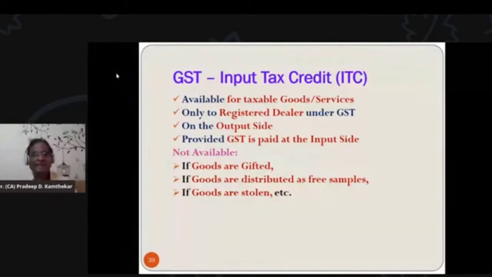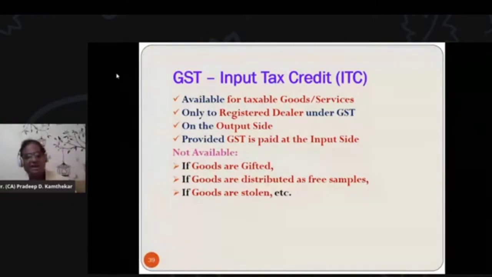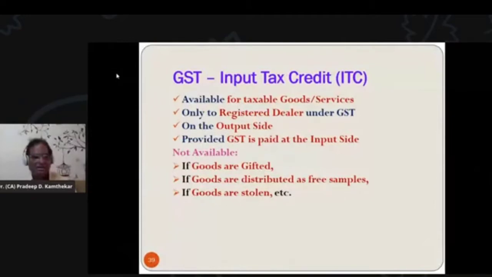So what is input tax credit? Input tax credit is the GST paid on the purchases of taxable goods and services, which can be availed as a deduction from the GST payable on the supply side of taxable goods and services. It is only applicable to a registered dealer, obviously, because a registered dealer will charge GST in his bill, and from that GST, he will minus the GST paid on the purchase side.